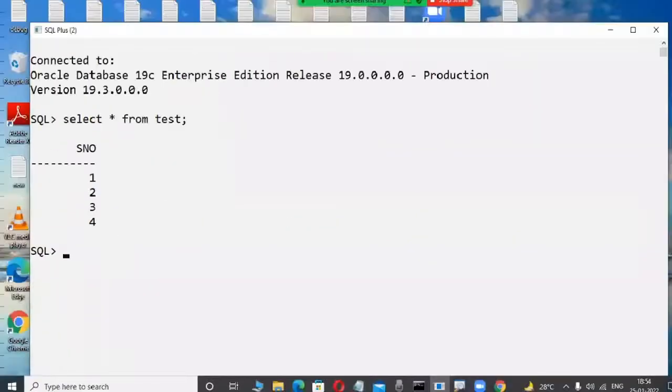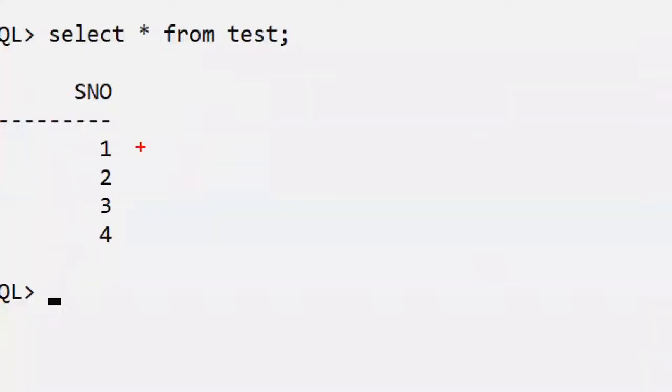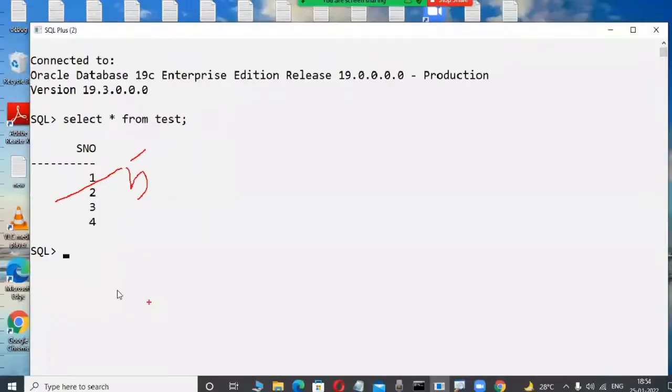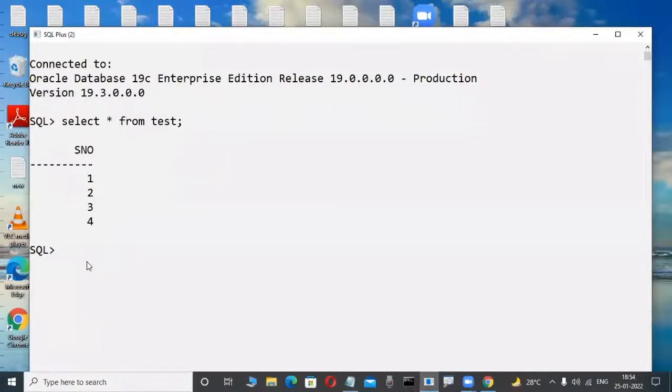Now I want to change 1 into 5, for example. In the future, as a good programmer, you will type commands like update test set sno = 5 where sno = 1.